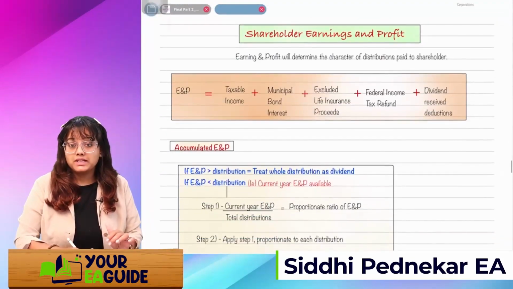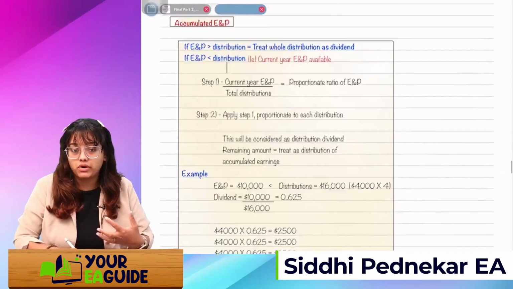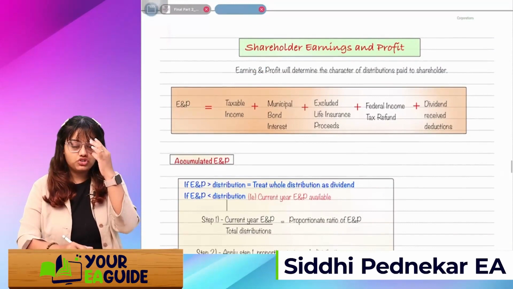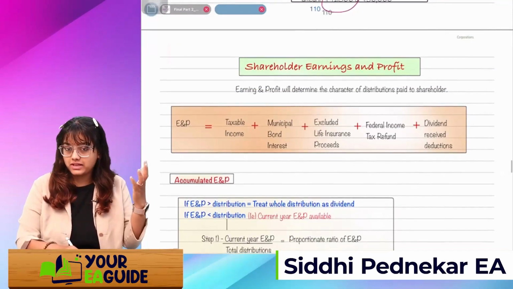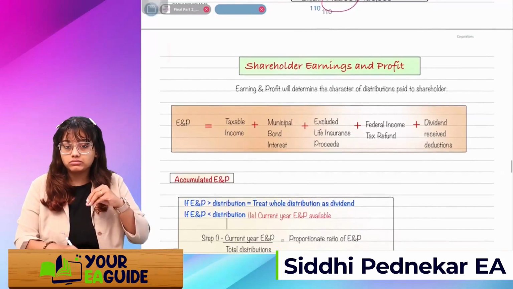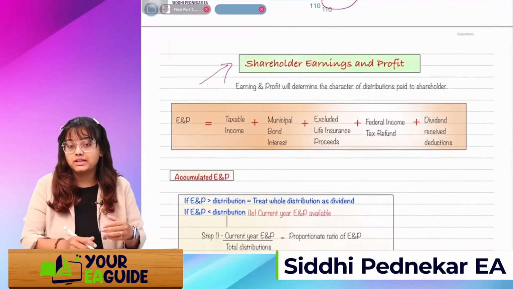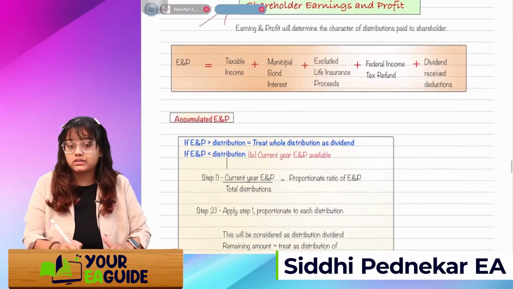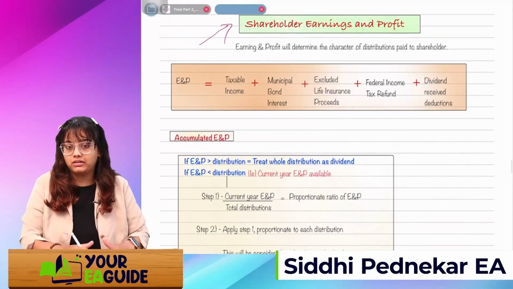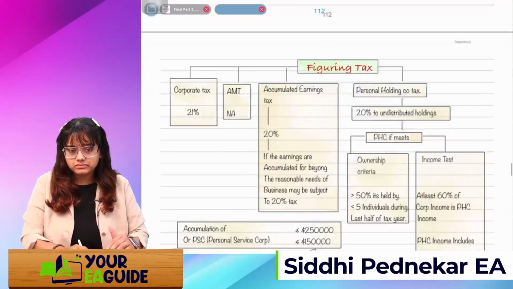The next topic is shareholders ENP, earnings and profits. This is the second most important topic, which generally people don't understand, or I don't know what happens. They just skip this topic from the syllabus and then go to the exams. Trust me guys, this is a very simple topic. I've included it in the book in a very simplified manner, so that you don't skip the topic. It's very easy to understand.